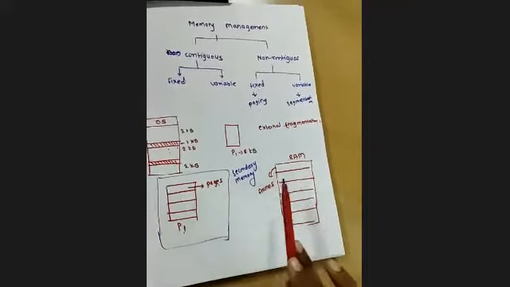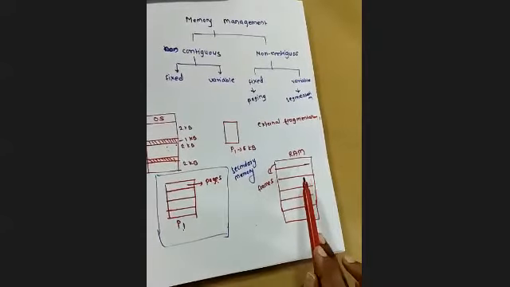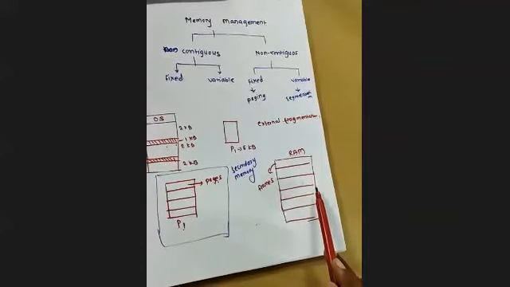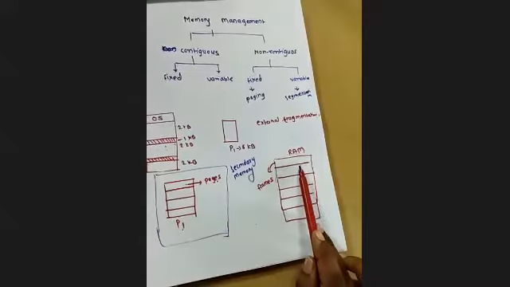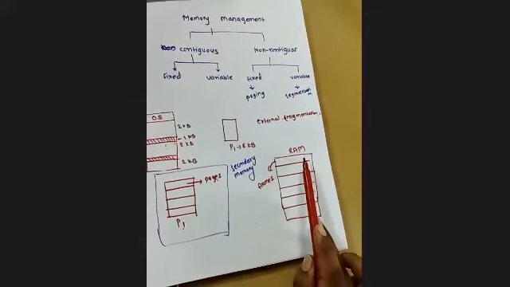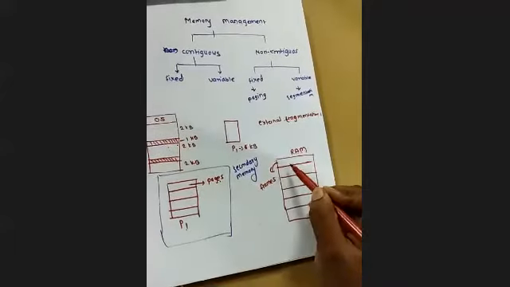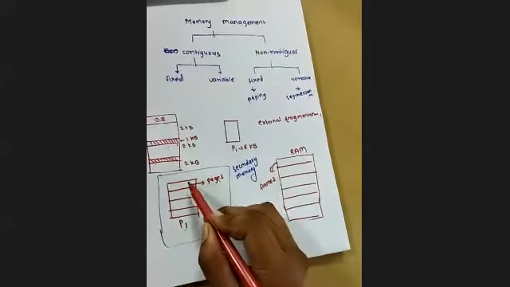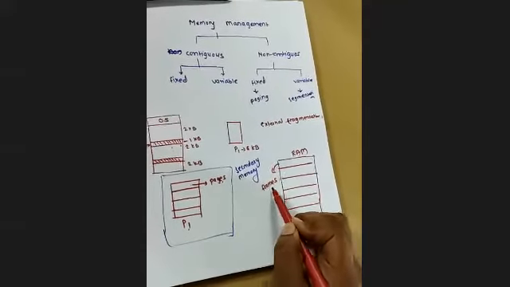On the other part, this is our RAM, and the RAM we are also going to divide into an equal number of partitions. Okay, and each partition size will be equal to the size of the pages. इसका जो भी size रहेगा ये size इस page के size के जितना ही रहेगा. But this partition of the RAM is called a frame.